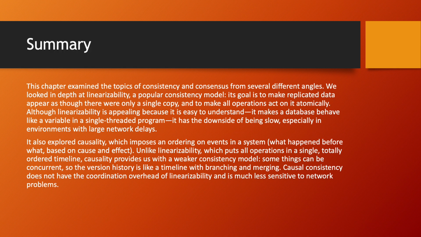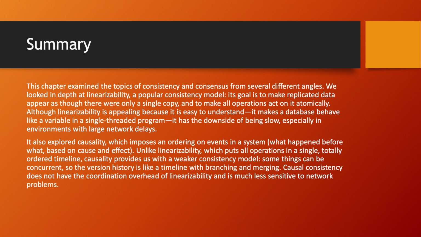So let's dive in. This chapter examined the topics of consistency and consensus from several different angles. We looked in depth at linearizability, a popular consistency model. Its goal is to make replicated data appear as though there were only a single copy and to make all operations act on it atomically. Although linearizability is appealing because it is easy to understand, it makes a database behave like a variable in a single-threaded program. It has the downside of being slow, especially in environments with large network delays.